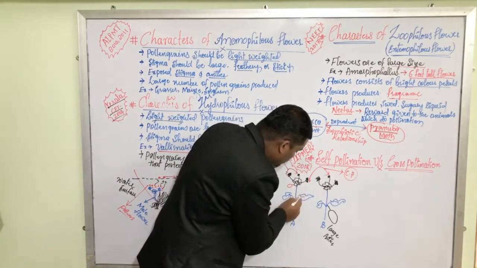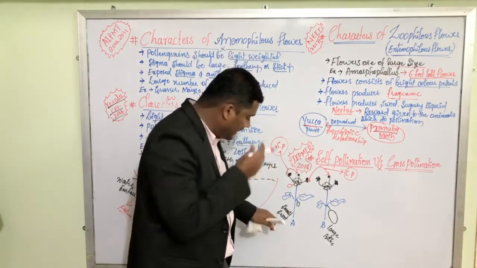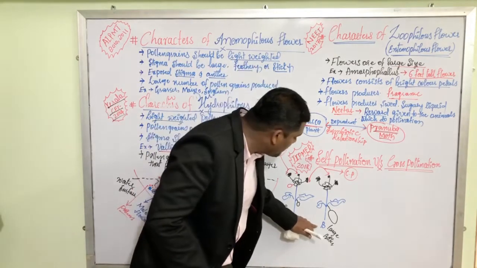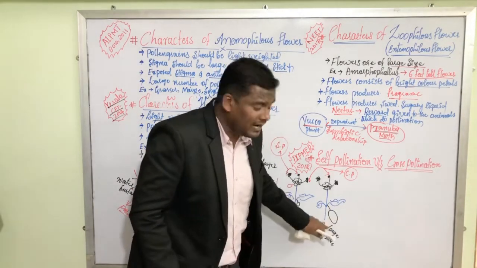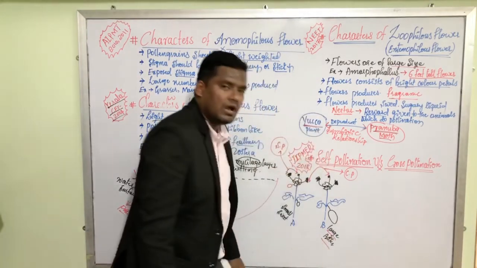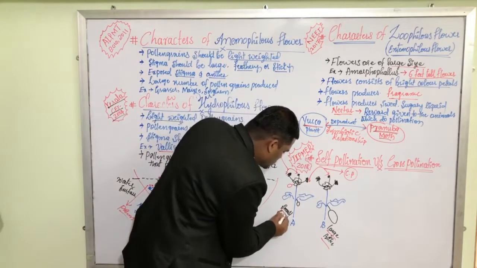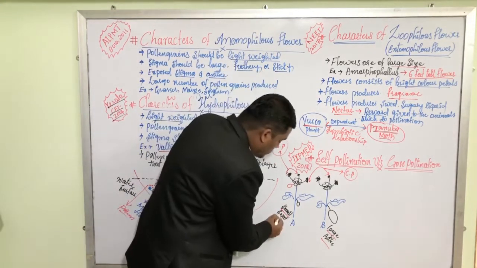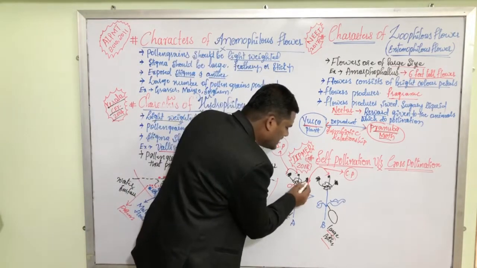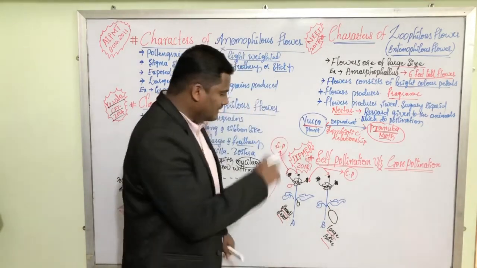Then what is the result of cross-pollination? The pollen grains of plant A are dropped on the stigma of plant B. How is plant B? Plant B is producing large, bitter fruit. How is plant A? Plant A produces small fruit, but the fruits are very tasty. They are sweet.